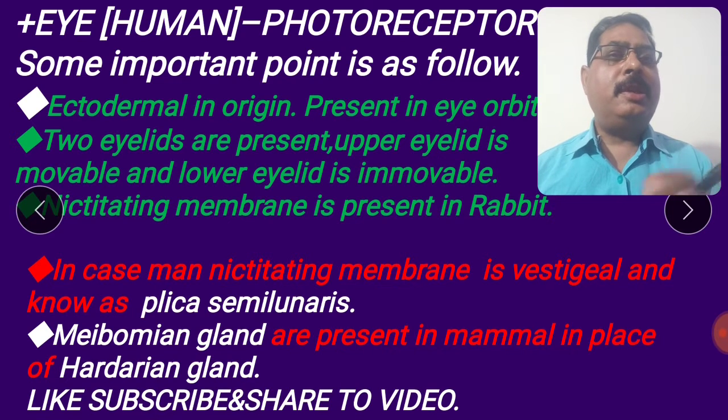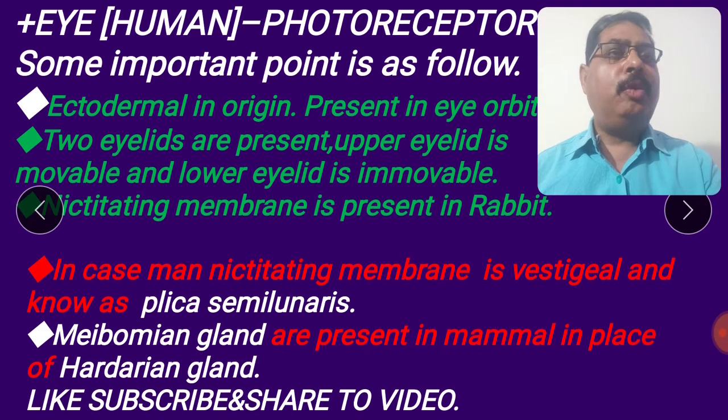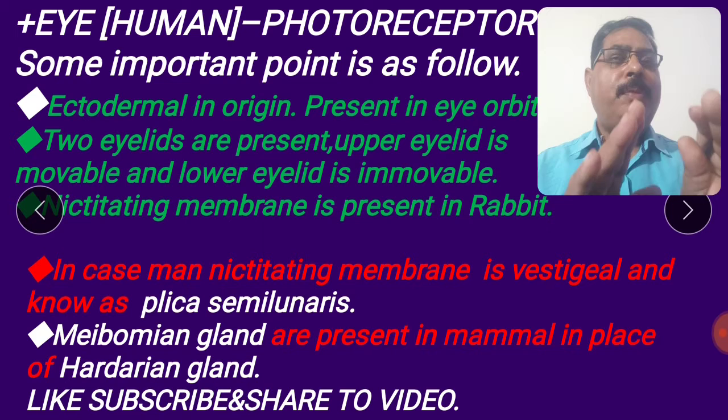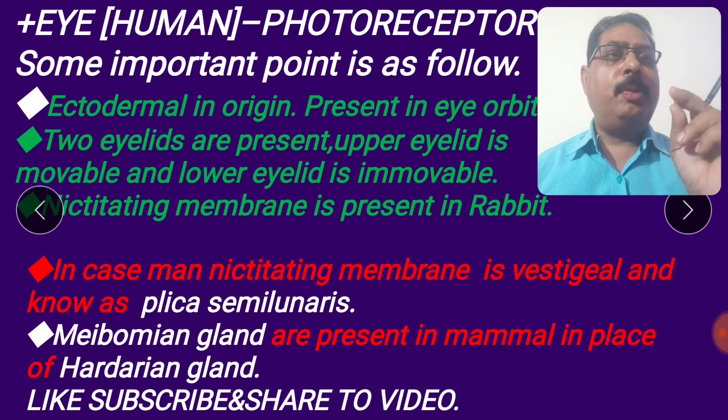It is functional in the rabbit, but in man it is vestigial. Vestigial means non-functional. The membrane present in man is called plica semilunaris. Plica semilunaris is the vestigial organ present in the human eye.